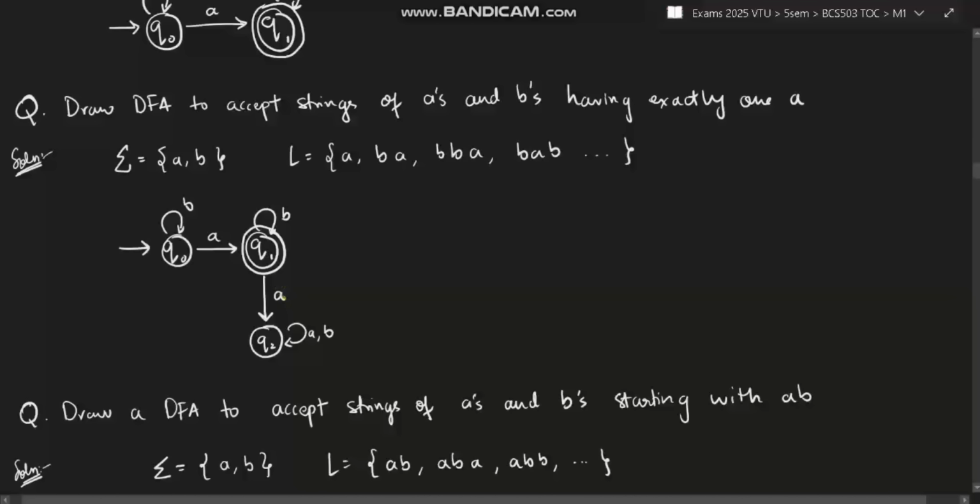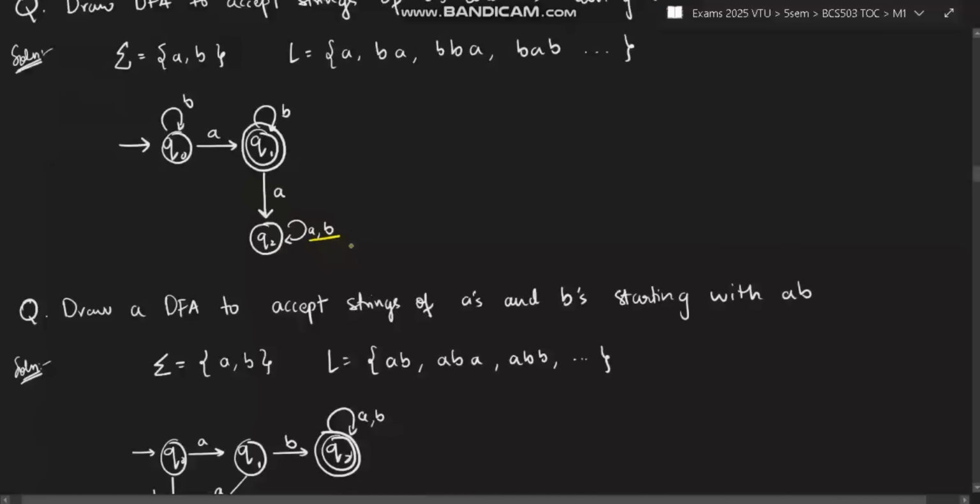And we have to define A for this one also. Why? Because for each state, you need to define whether both the letters have the transition function or not. For this, the transition function for B was present, but for A we have to make it, and it will be the dead state. And here also you need to make A and B.